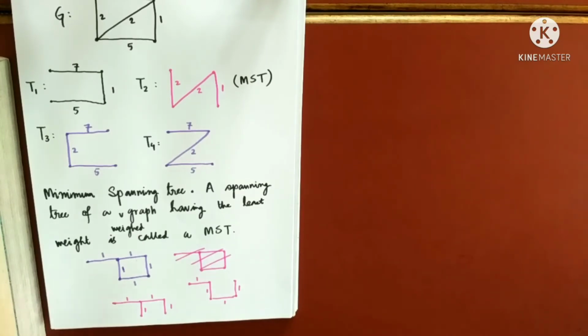Now just one more minute. We're remaining with a few topics, like how to find a minimum spanning tree. This is a very simple graph, I can draw it like that. But suppose a graph has 10 vertices or 20 vertices and you are supposed to find a minimum spanning tree for that graph. How will you do that? There are many algorithms for determining minimum spanning trees, two such being Kruskal's algorithm and Prim's algorithm.